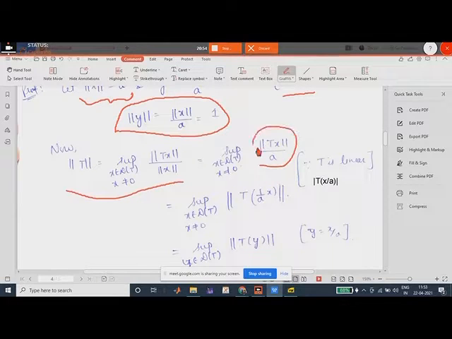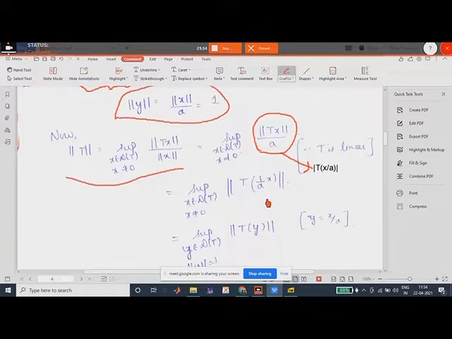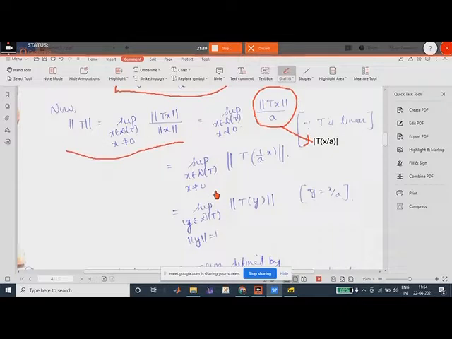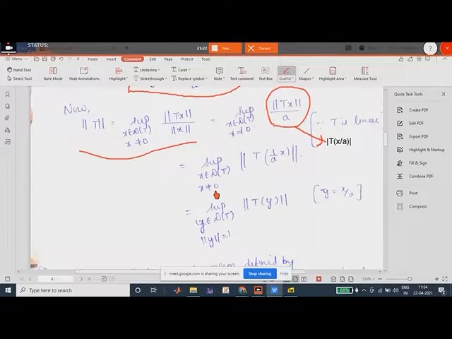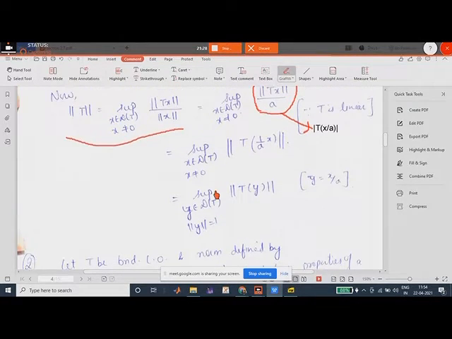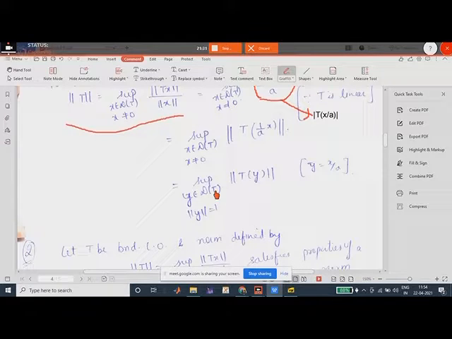From this, we can take 1 upon a inside the norm because a is a constant, right? So this would be 1 upon a times T of x, and T is linear, so we can take a inside also, as scalar multiplication, right? So this will give norm of T times x by a. So the supremum, x belonging to D(T), x not equal to 0, of norm of T of x by a.